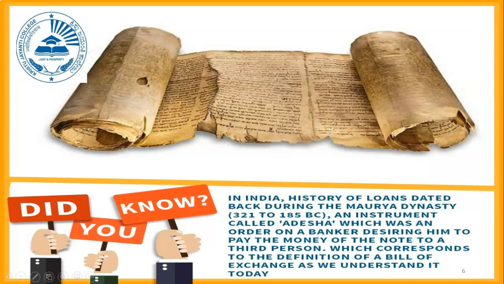In India, the history of loans dates back to the Mauryan dynasty, and the instruments were called Adisha, which was an order to a banker to pay the person desired by the giver of the order. This corresponds to the definition of a bill of exchange as we understand it today. So even during the Mauryan dynasty, the concept of bills of exchange was in practice.